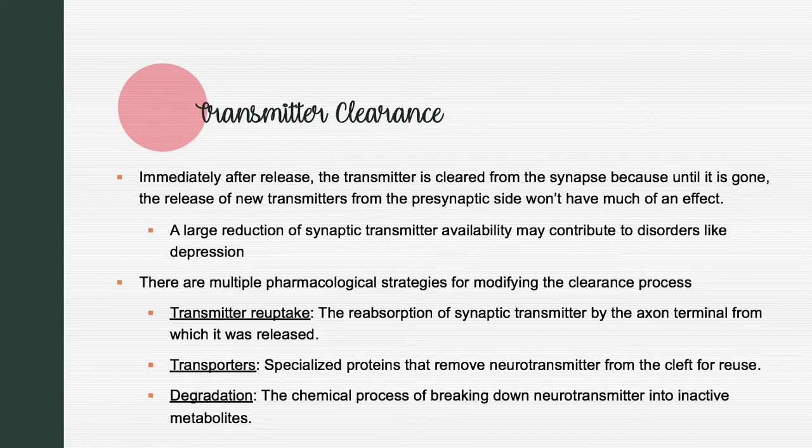Degradation. The chemical process of breaking down neurotransmitters into inactive metabolites. Some drugs inhibit degradation, which will have a similar effect to blocking transporters. They allow the accumulation of a transmitter so that the transmitter will have a greater effect on the postsynaptic cell. For example, agents that inhibit the enzyme acetylcholinesterase allow acetylcholine to remain active at the synapse and alter the timing of synaptic transmission. This includes pesticides and chemical weapons, and they produce prolonged contractions of muscles and result in paralysis, as well as overactivity of the parasympathetic nervous system.